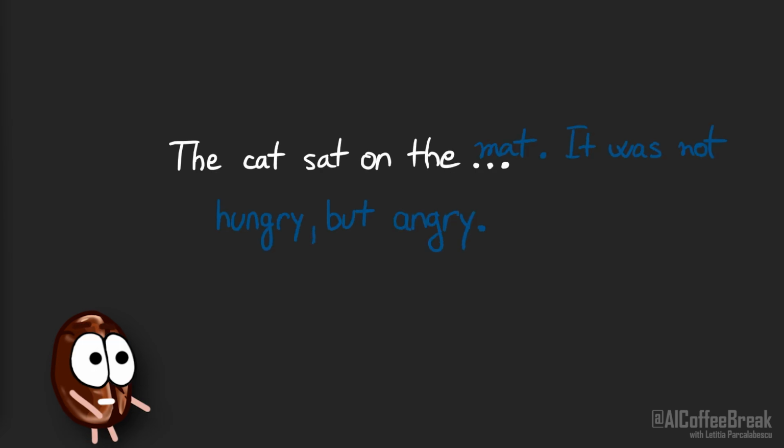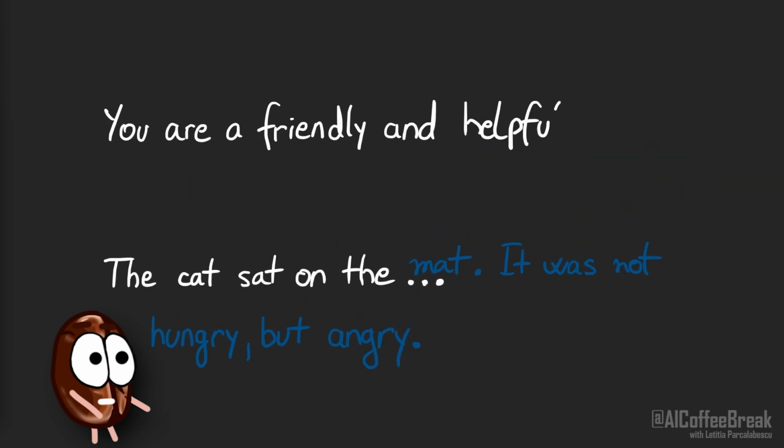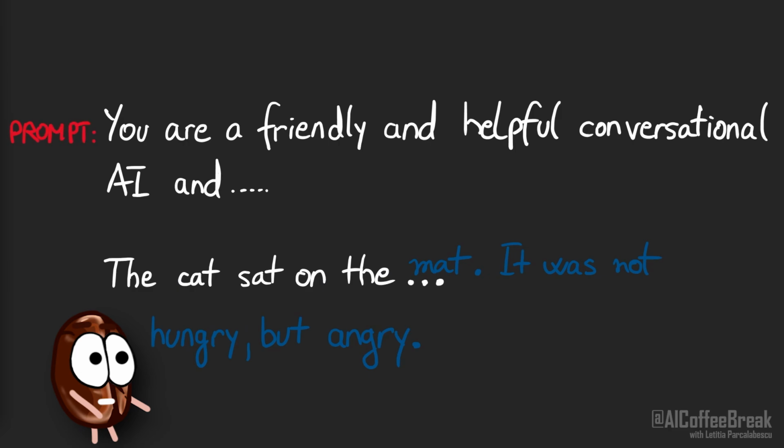For ChatGPT, these previous words are a so-called prompt, which is basically a description given by the programmers of the persona that the language model will take. The prompt increases the probability that the next words the language model will spit out are in line with this persona, in this case a conversational AI, a chatbot. So if here in the prompt we have the word helpful, then most likely the model will predict next words that match this description and will not start using swear words as easily.